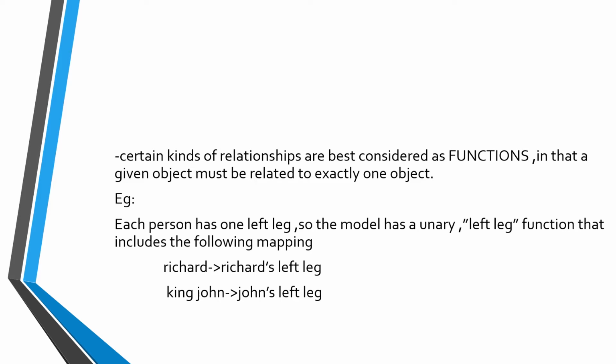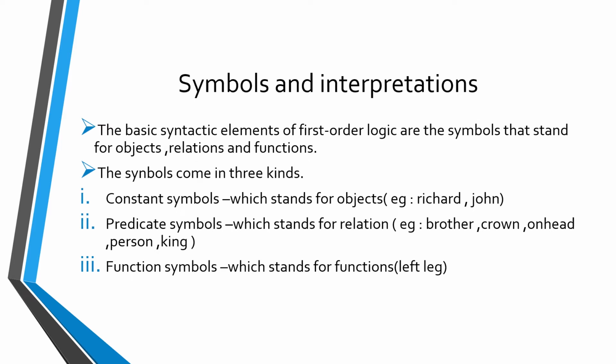Certain kinds of relationships are best considered as functions, in that a given object is related to exactly one object. For example, left leg is a unary function, including the mapping: Richard's left leg, John's left leg.